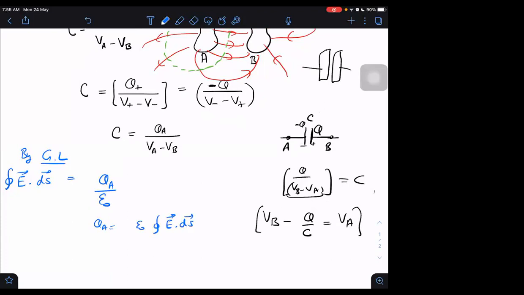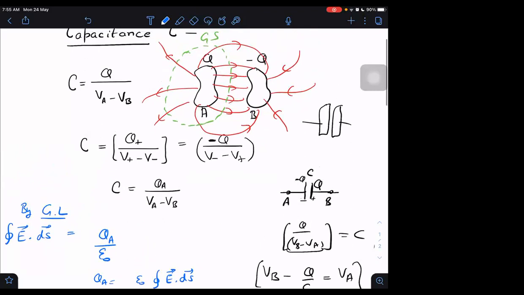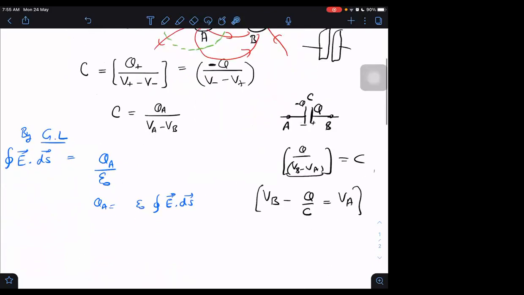Similarly, VA minus VB we can write in terms of field. If I go from A to B, the potential difference is dV equal to minus of the integral of E dot dr. We go from A to B, or VA to VB.